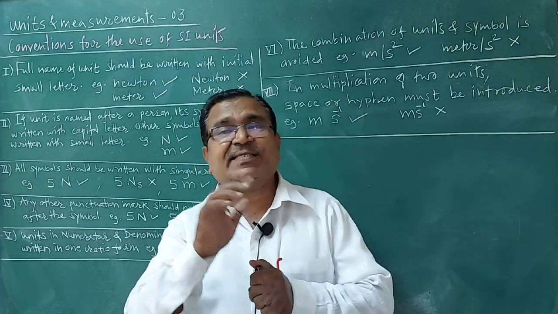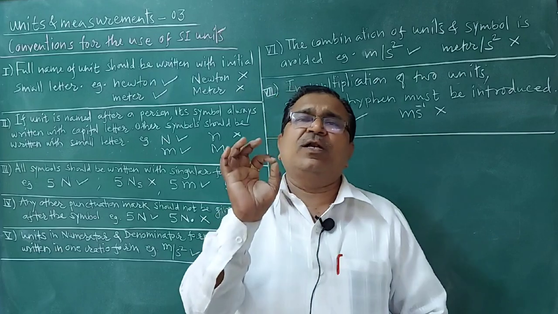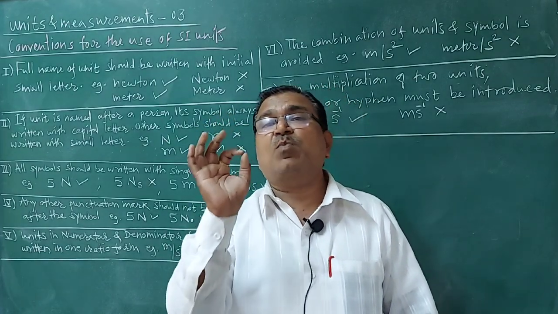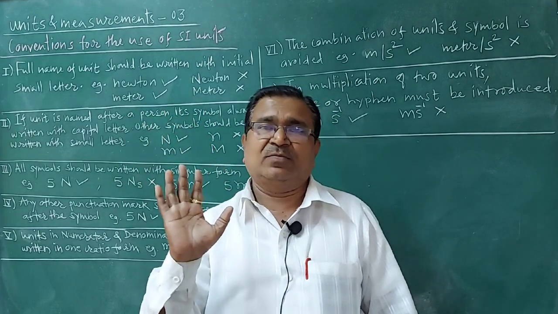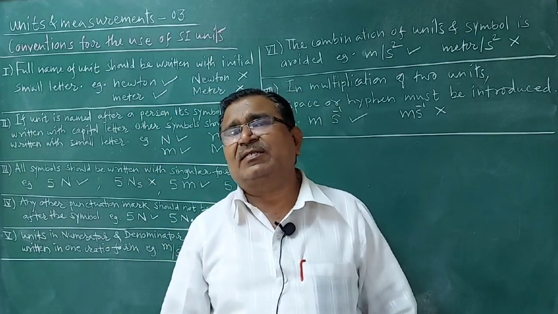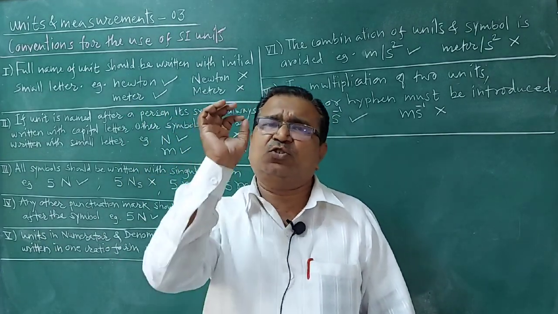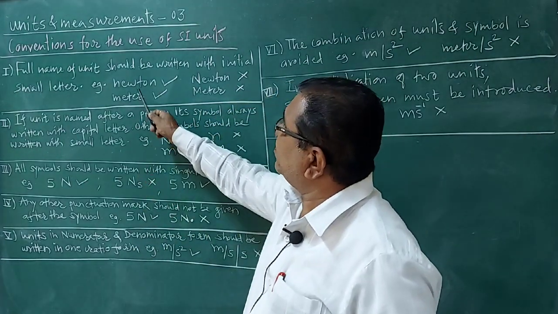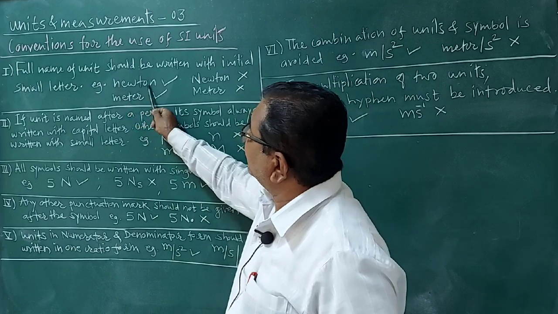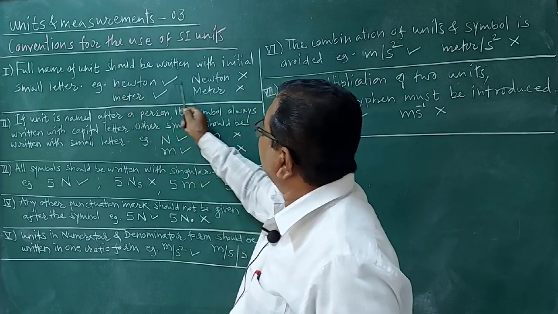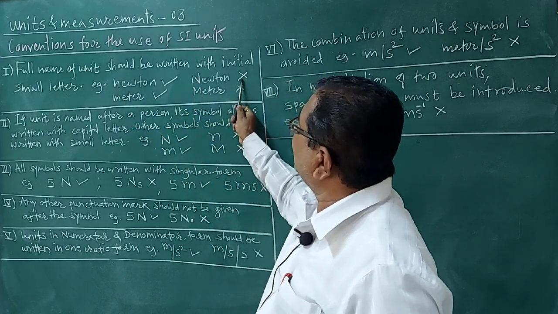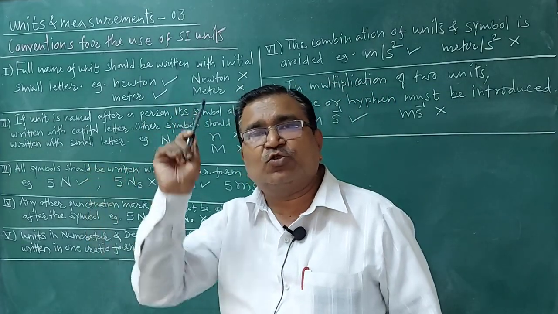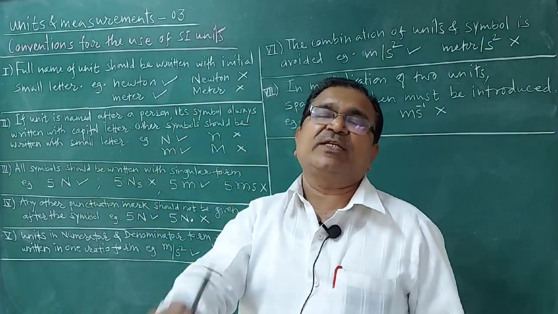Okay. The first rule is that the full name of a unit should be written with a small initial letter. All the full unit names, their initial letter should be small. Remember well. I have written an example like this: newton, N should be small. Capital N, Newton, is wrong. Any full name of a unit should be written with a small initial letter.